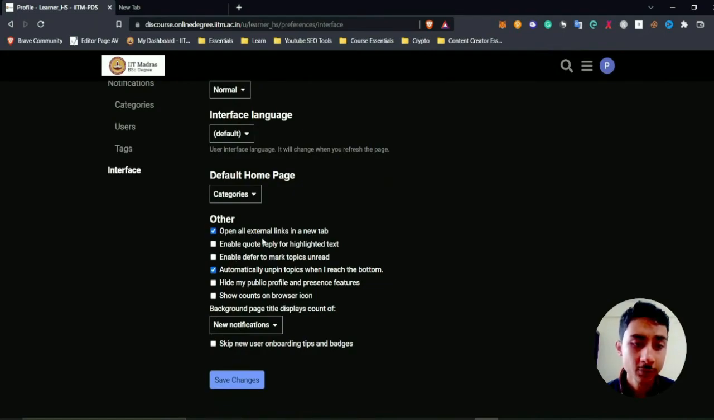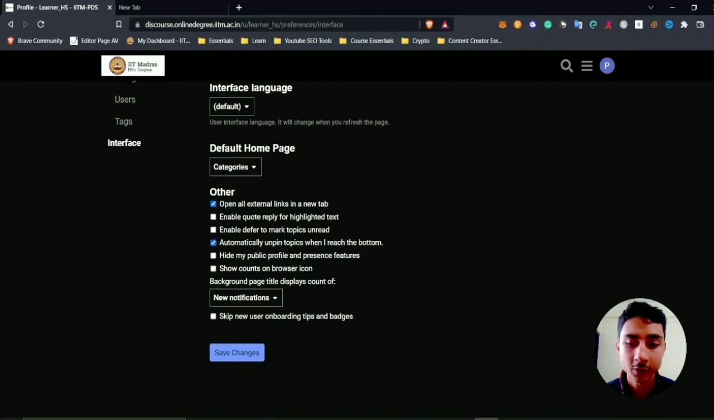And other sections include, you can open external links in a new tab. You can even quote a reply from the highlighted text itself. You can defer, marking topics as unread, that is you haven't read even though you have read. And you can automatically unpin topics if you reach the bottom of any page. Or you can even hide your public profile and presence features.